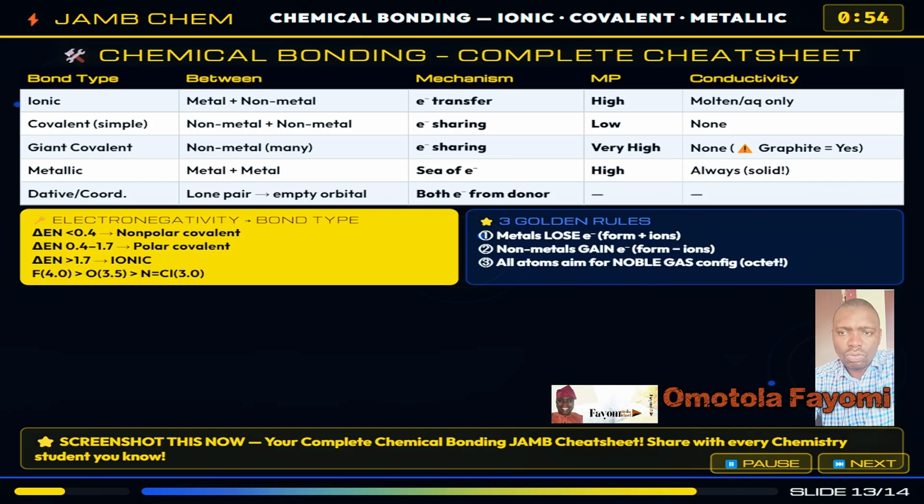The 3 golden rules that govern all bonding are: rule 1, metals lose electrons and form positive ions. Rule 2, non-metals gain electrons and form negative ions. Rule 3, every atom aims for the noble gas configuration. These 3 rules can solve any JAMB bonding question you encounter.